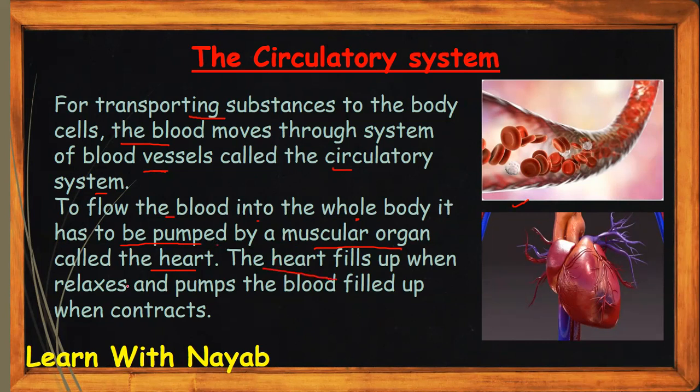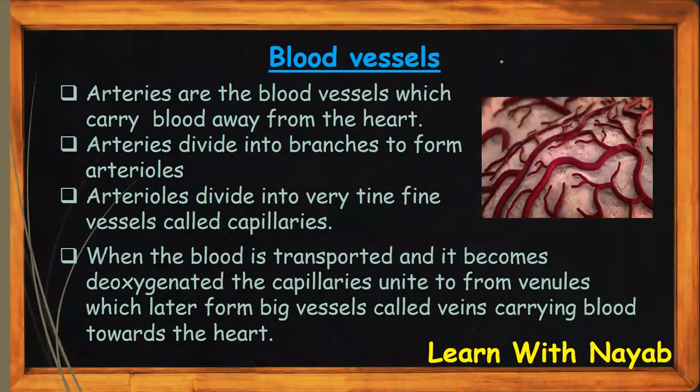The heart fills up when it relaxes and pumps the blood out when it contracts. The heart beats, it contracts and it relaxes, and there's a sequence to this. When it fills with blood, it relaxes, and when it contracts, it pumps the blood into the blood vessels, which carry it to the whole body. So this was a brief description of the circulatory system. Let's go to the blood vessels.